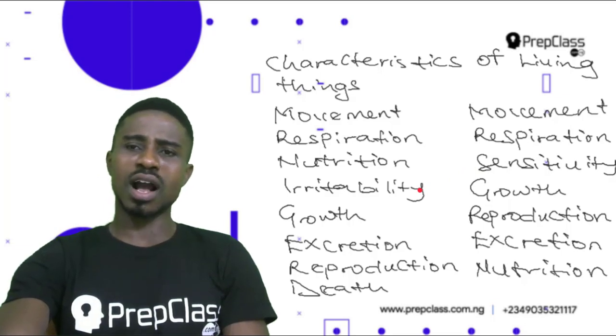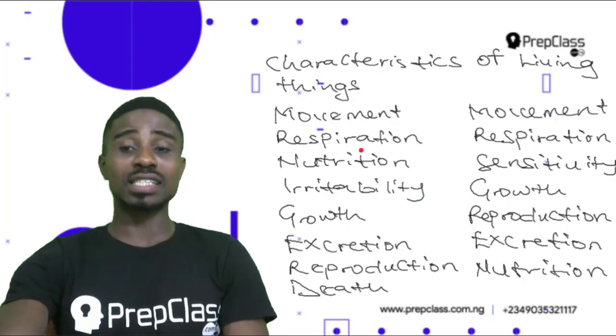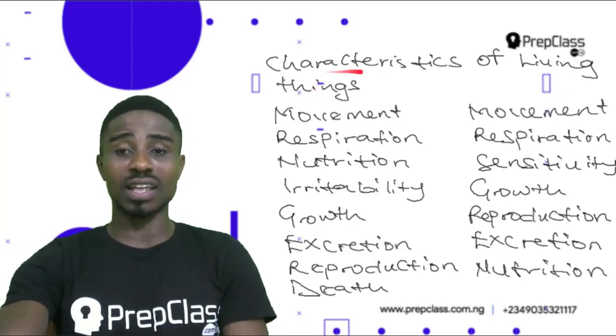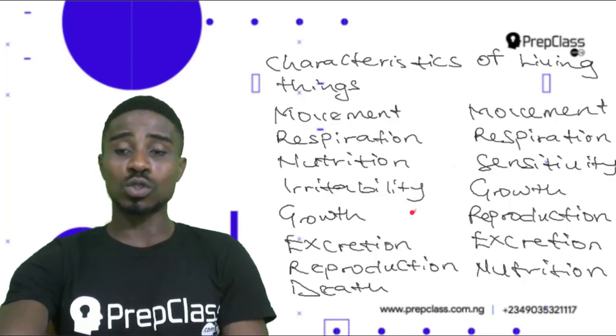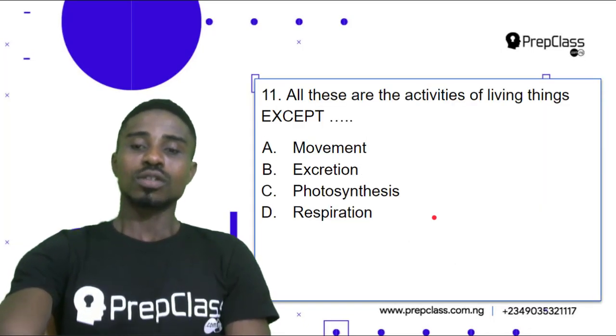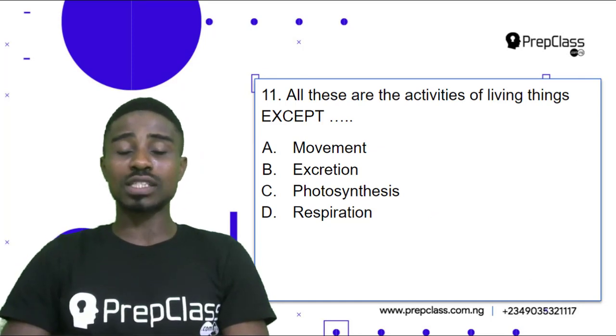Now, as our question entailed, it was talking about the activities of living things. So I said the activities of living things are the characteristics of living things. Now, if you look through these characteristics, you see photosynthesis is not included. So photosynthesis actually is a process by which plants manufacture their food through chlorophyll in the presence of sunlight, water,